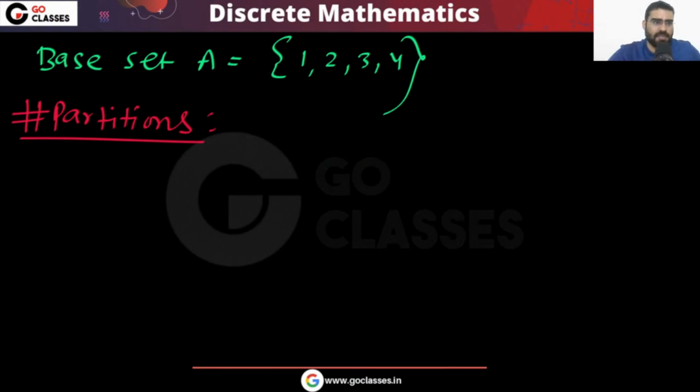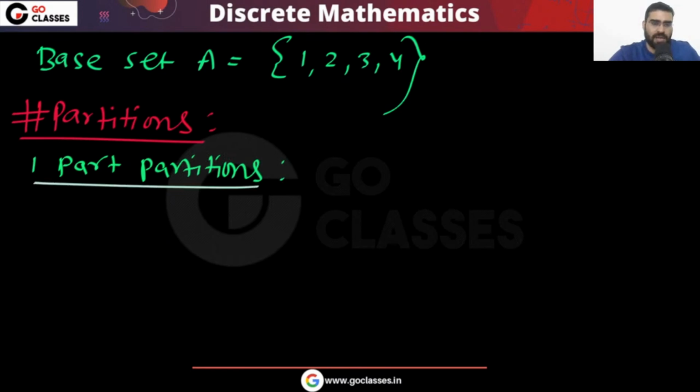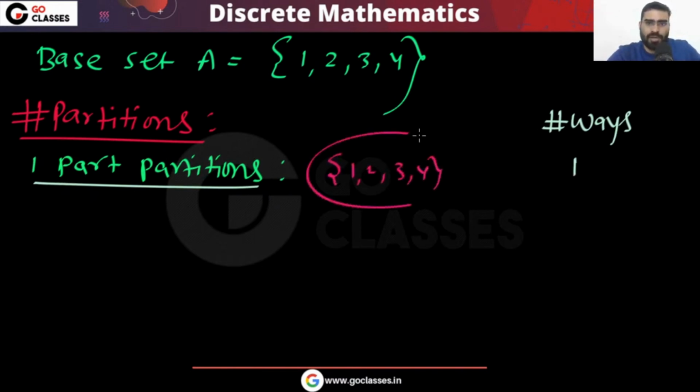Anyway, so let's see this. What will be the number of partitions? You can go step by step. First you can calculate how many one-part partitions there are. So tell me, how many one-part partitions will be there? Only one. Yes or no? The number of ways will be only one, because you have one part. One part means all of them will be in a single part. All of them will be together.